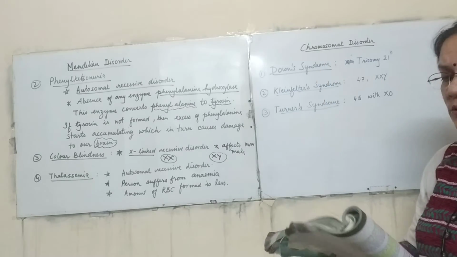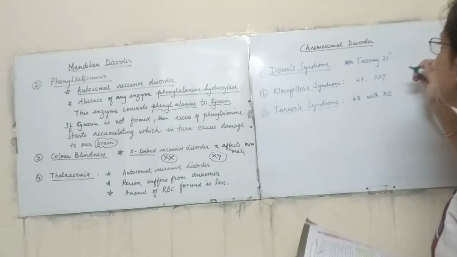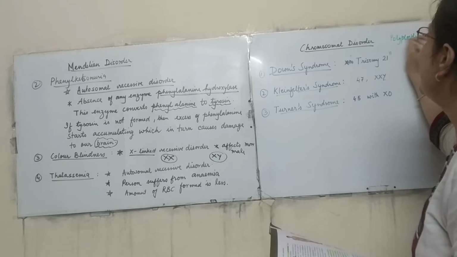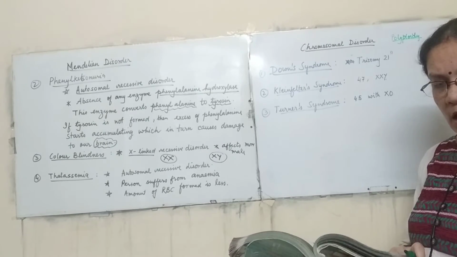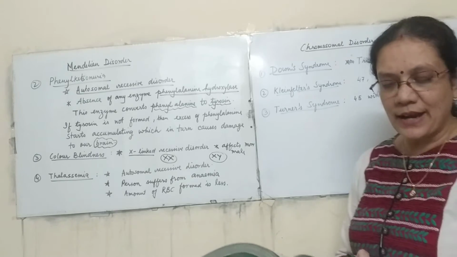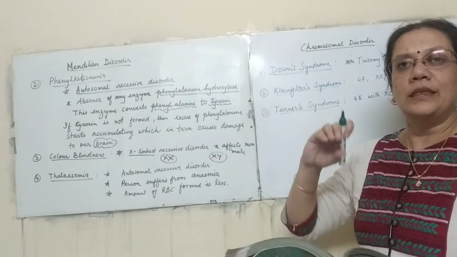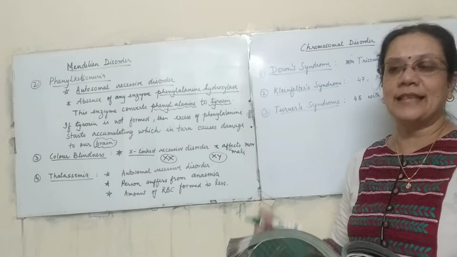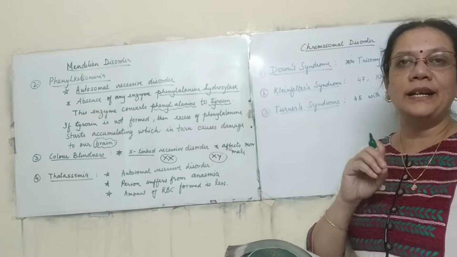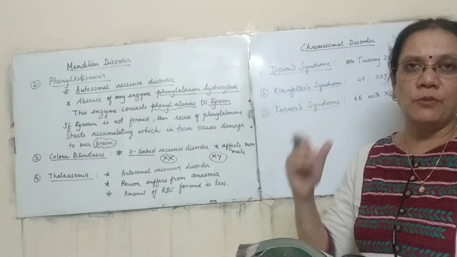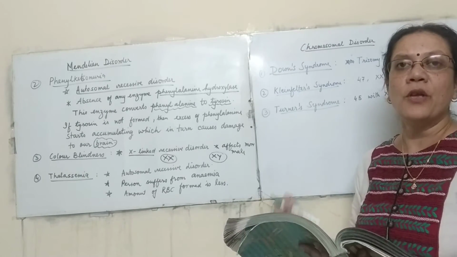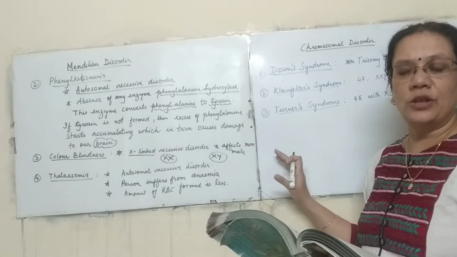Now I am talking about the situation where we call such things polyploidy, where there is an addition of chromosomes. And there is a term given in your NCERT book, which is aneuploidy. We will discuss these terms again in detail. In the next chapter we have a full topic on mutation. I will do in detail the different point mutations and the different types of chromosomal mutation. I will be giving you a note also, as well as we will do it on the board.